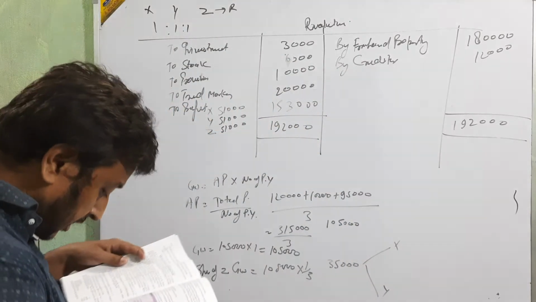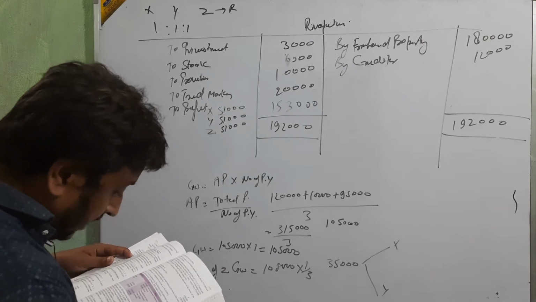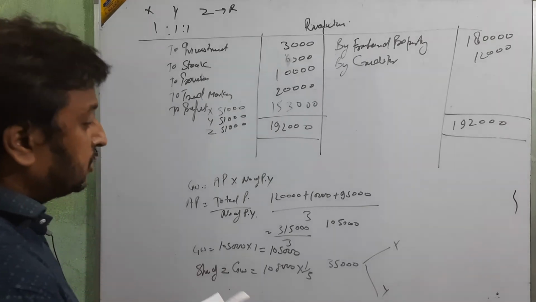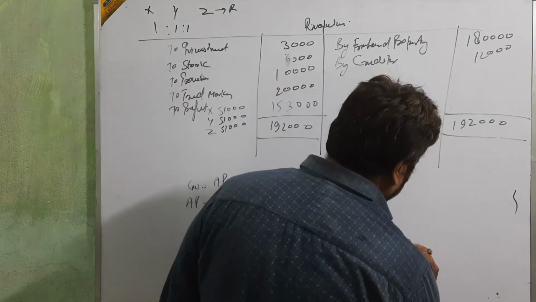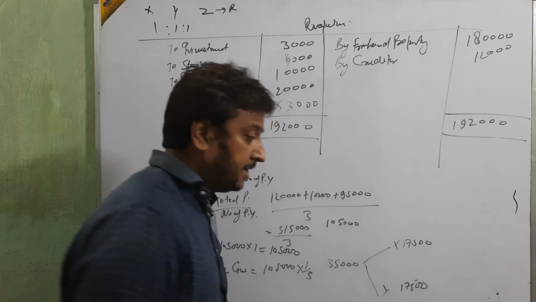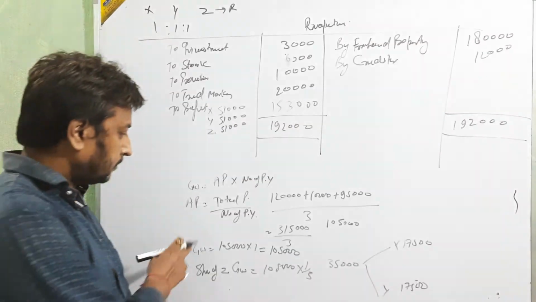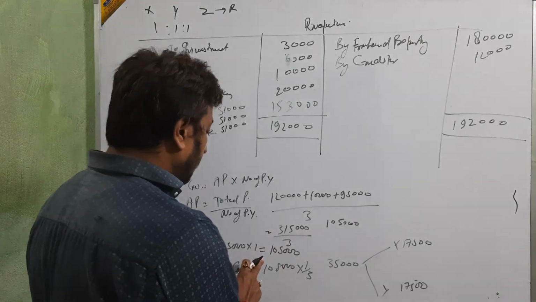Is any new ratio given? No. Then in the old ratio 1:1, it means 17,500 each. Clear? First we calculate the goodwill.